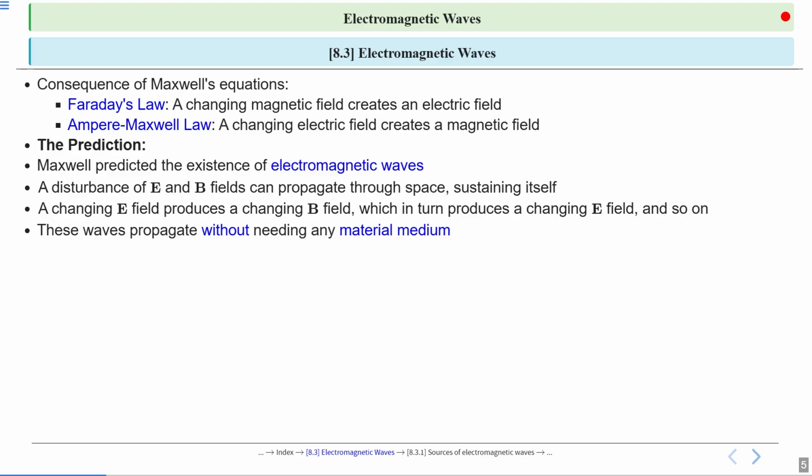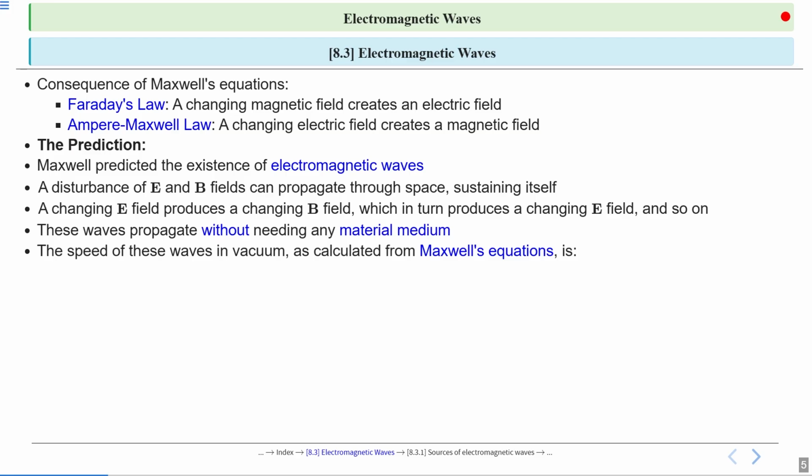So these waves propagate without needing any material medium. No medium is required. We discussed in the waves chapter also that electromagnetic waves can travel through vacuum, so they don't require a medium. The speed of these waves in vacuum was calculated by Maxwell. He predicted the existence of electromagnetic waves; he just gave theoretical information. He didn't produce electromagnetic waves, but he predicted their existence.